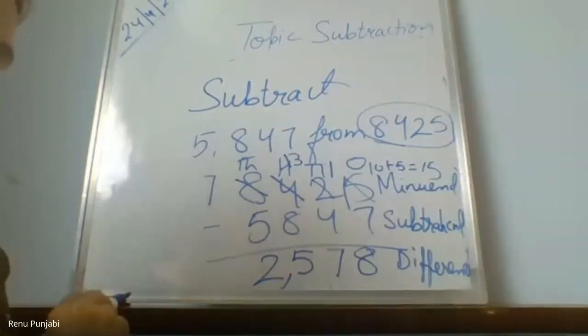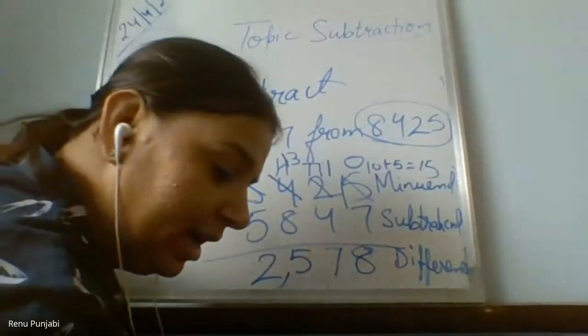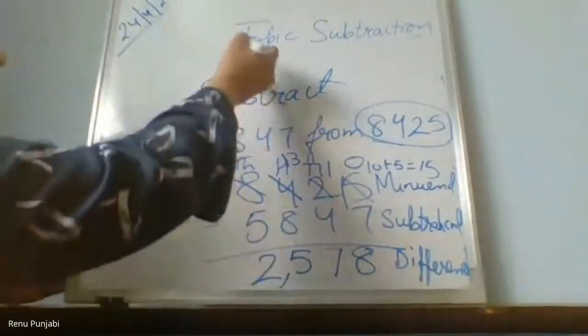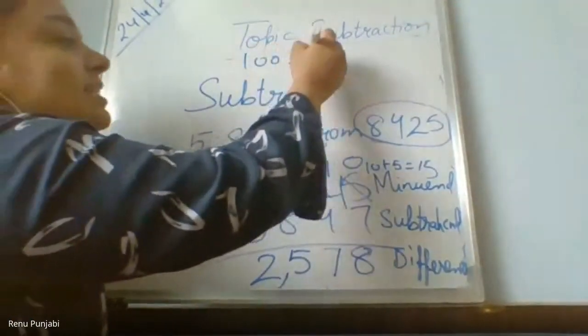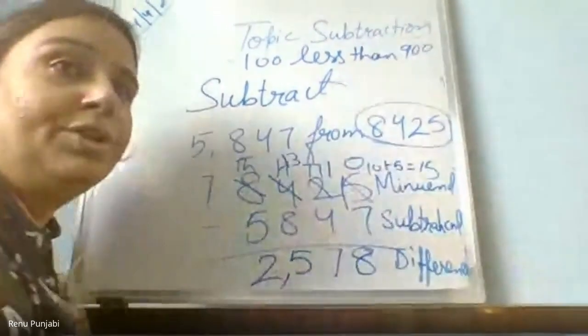Ma'am, can I do this borrowing system in my mind? Yes, ma'am, we do it in third grade also and second also. Good. And children, always remember, when the words 'less than' come, then also you need to subtract. For example, if I say 100 less than 900, what will you do?